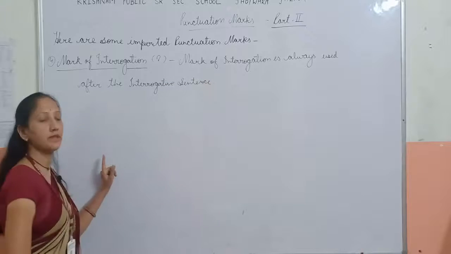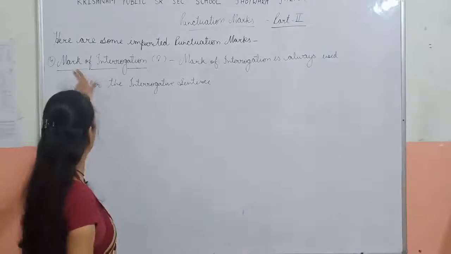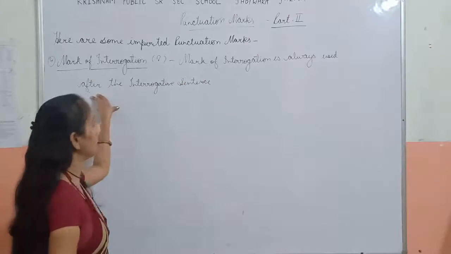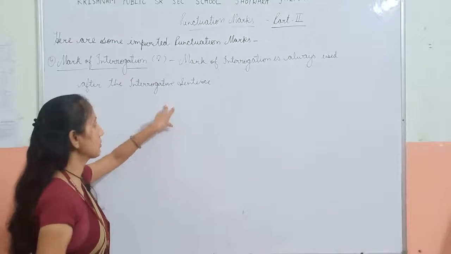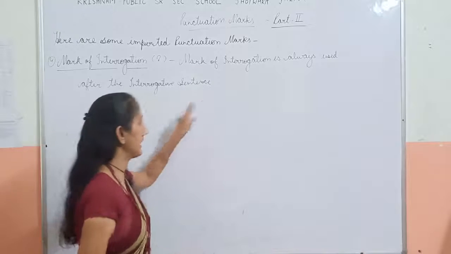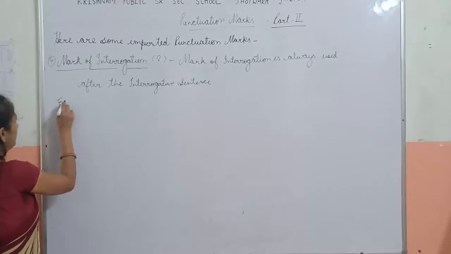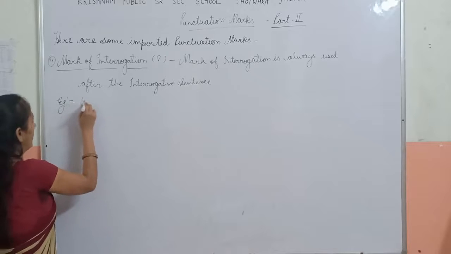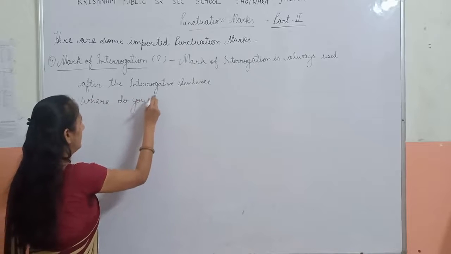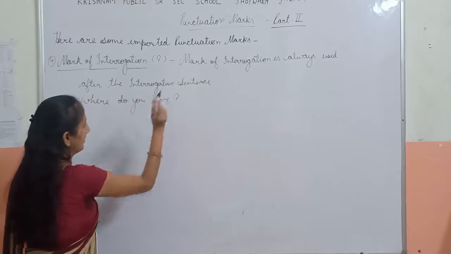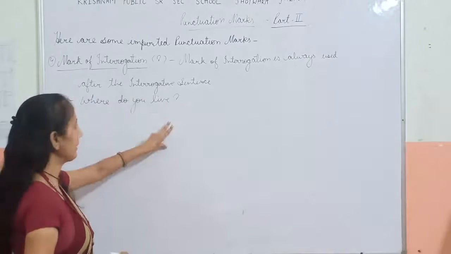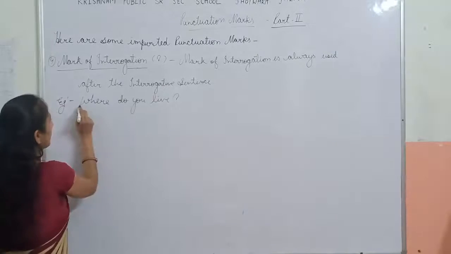The other name for an interrogative sentence is a question sentence. Now, mark of interrogation is always used after the interrogative sentence. It means we use the mark of interrogation after the question sentence. Now, example: Where do you live? This is a question, so we use a question mark at the end of the interrogative sentence. The first letter is always capital.